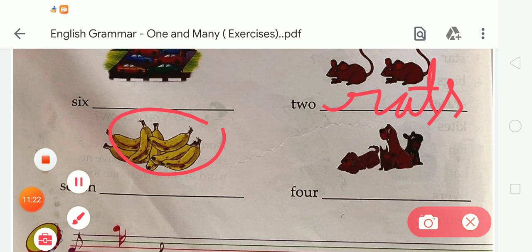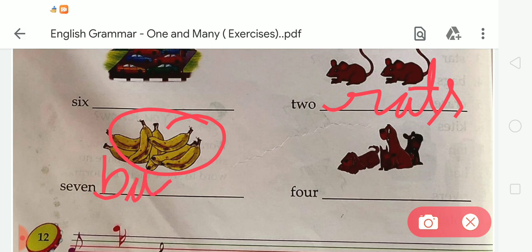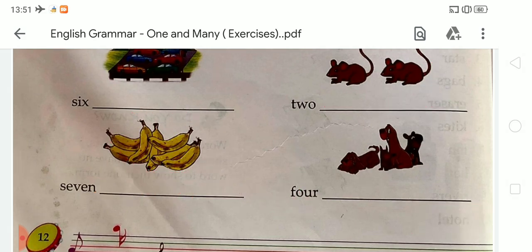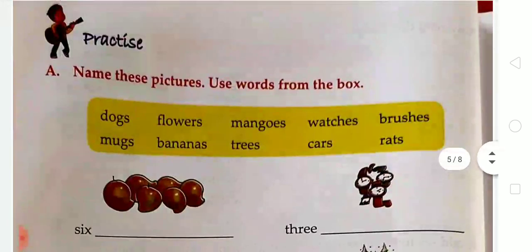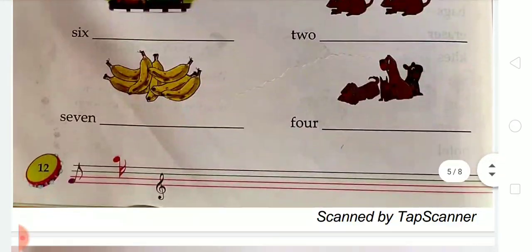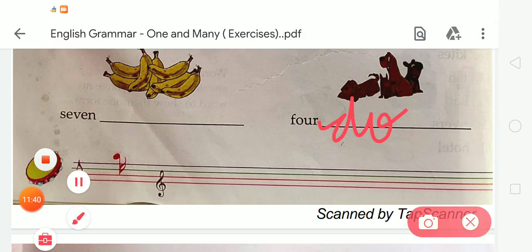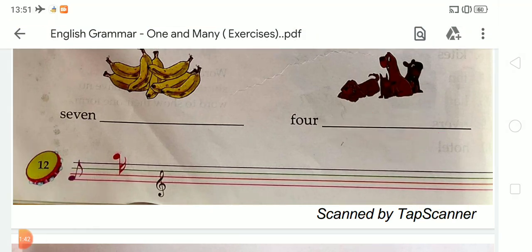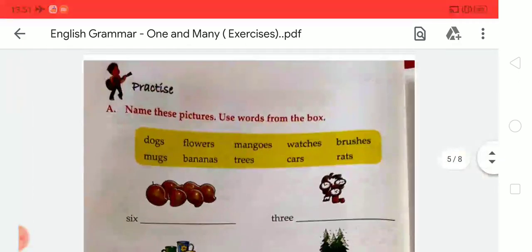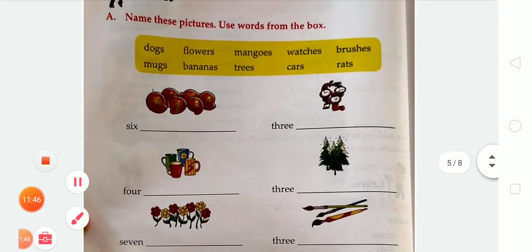So what is this? So these are bananas. These are 7 bananas. So we have to write the spelling of bananas here. Okay. Now the next, tell me what is this? So these are dogs. So we have to write here dogs. D-O-G-S, dogs. Okay student. So like this we have to complete the exercises of this chapter.